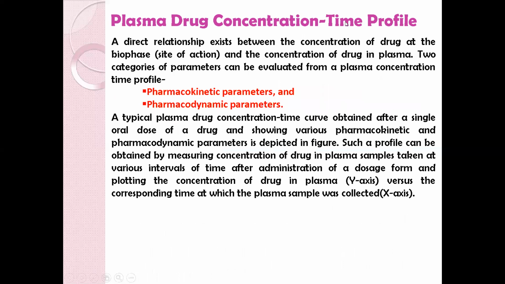Now, plasma drug concentration time profile. A typical plasma drug concentration time profile can be obtained by measuring concentration of drug in plasma samples taken at various time intervals after administration of a dosage form and plotting concentration of drug on the y-axis versus corresponding time on the x-axis. A typical plasma drug concentration time profile provides two categories of parameters, that is pharmacokinetic parameters and pharmacodynamic parameters.